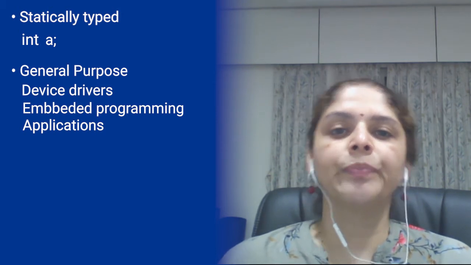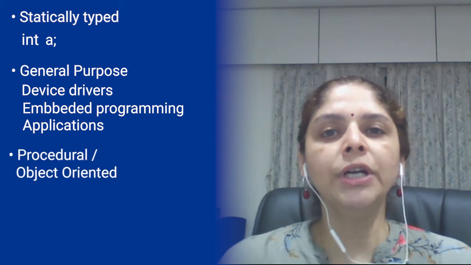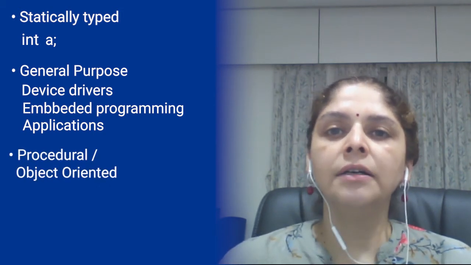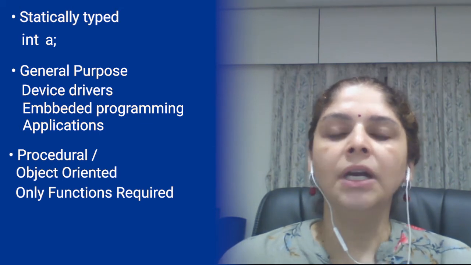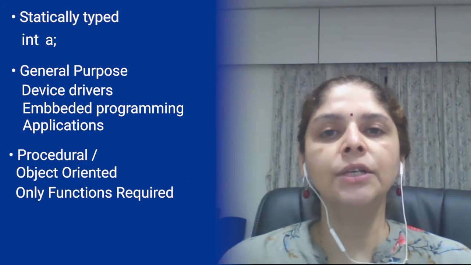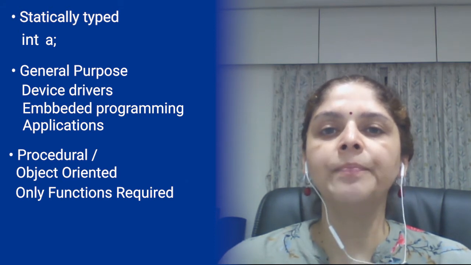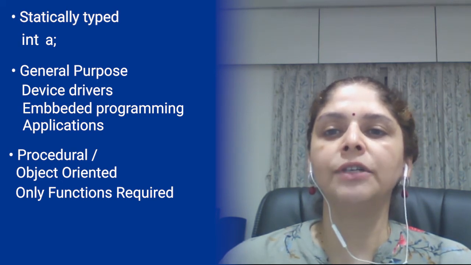programs also. C++ is also called as procedural or object oriented because you can write only functions in C++ and execute that program. It is not compulsory to write classes to write a simple program. You can write only functions and you can execute the code. That's why it is called as procedural language.